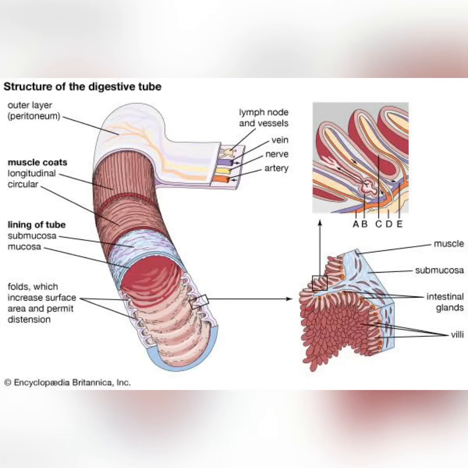The walls of the small intestine contain finger-like projections, which you can see here, called villi, which help in the absorption of nutrients from food. They increase the area of absorption, and after absorption, these nutrients reach every part of our body through the blood. This is nothing but assimilation.